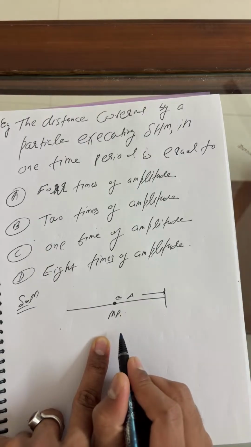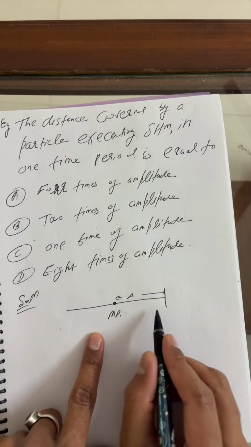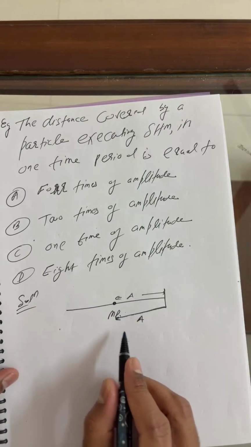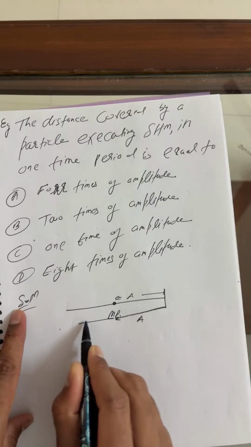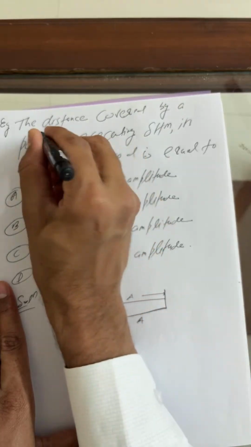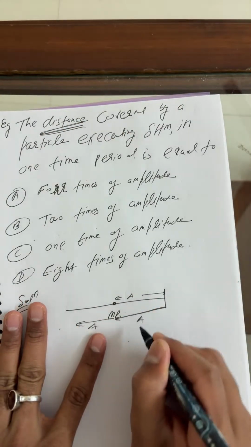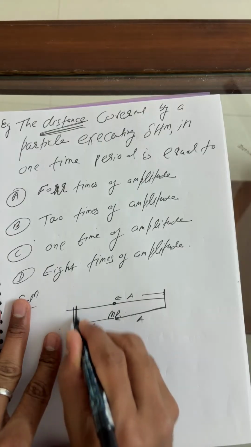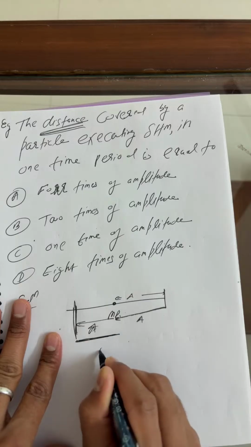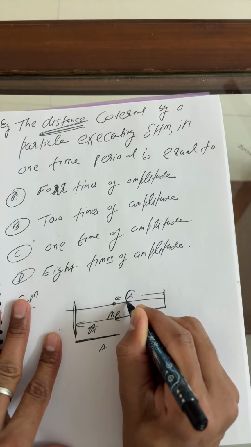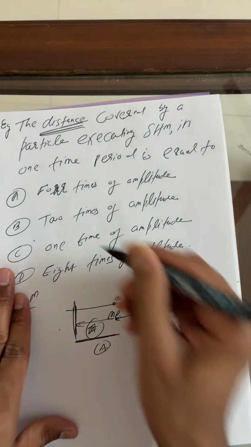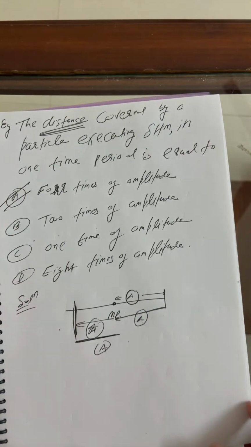A only. Now you will come back, and this remains A only. Again we go here, and this remains A only. They are asking about distance here, so be careful. This is A, this is A, and this is one more time, the left extreme. So here this is one time period. How much is the amplitude? One, two, three, four. Four times the amplitude. Option A is correct.